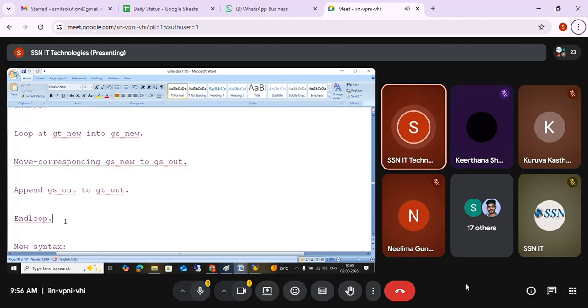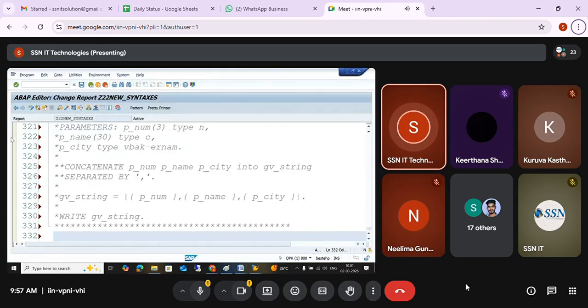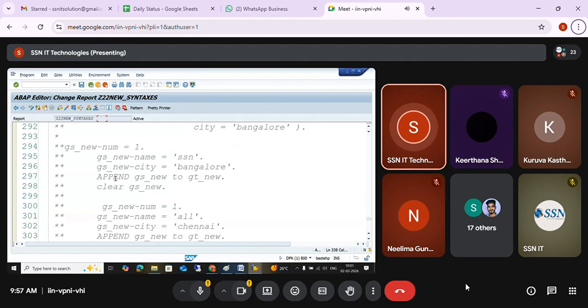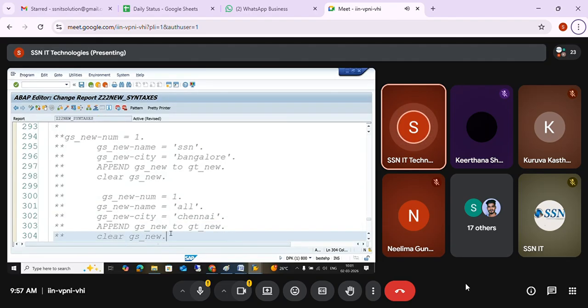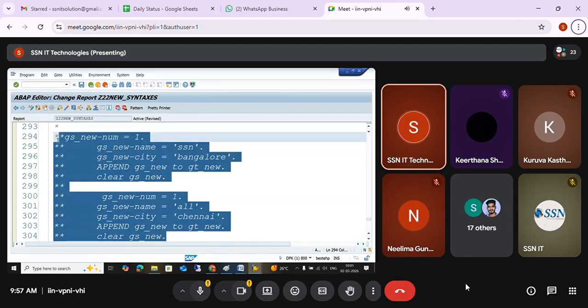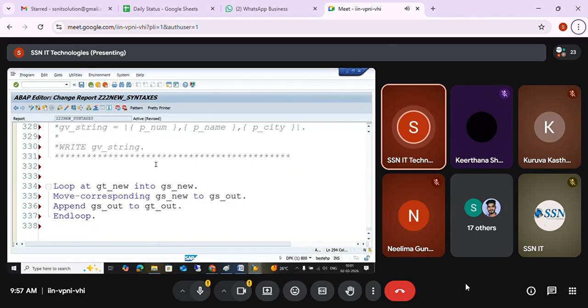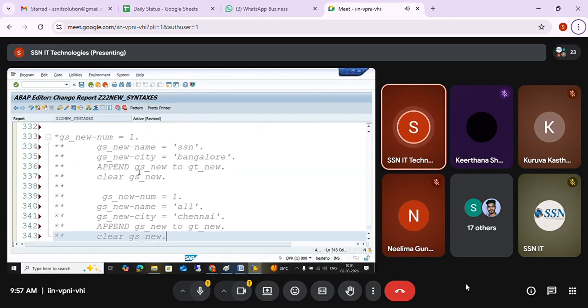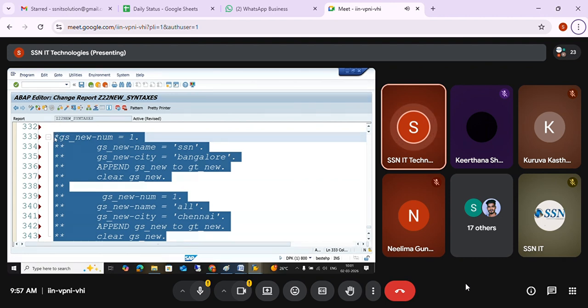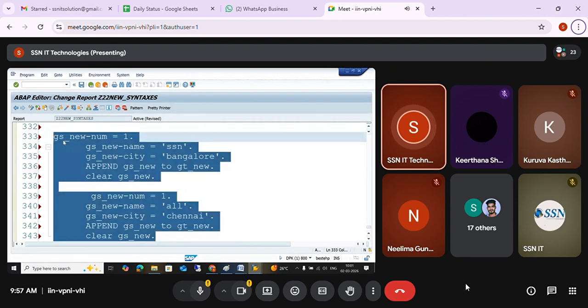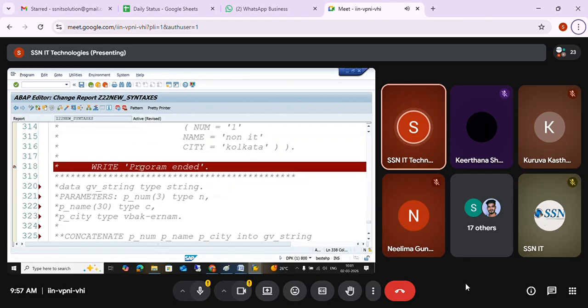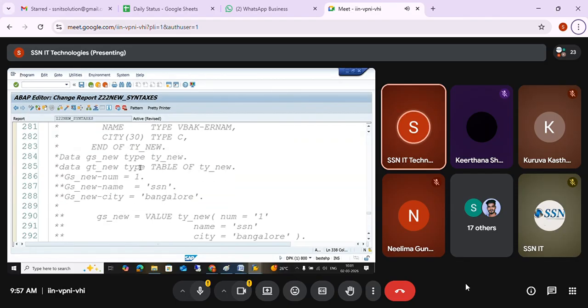So I have this loop and loop, okay. First you need a GS new and ZT new. I'll just be adding this. This is the old syntax, right? I'm just using this old syntax to add the data. If I'm having the data, then only I can go and copy into another. So I just copied this, and I need internal table declarations. So I'll just go up and declare the declarations.